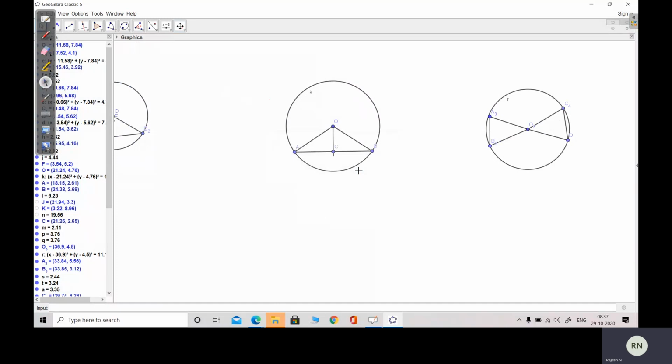You have to show that perpendicular from center to a chord bisects the chord.